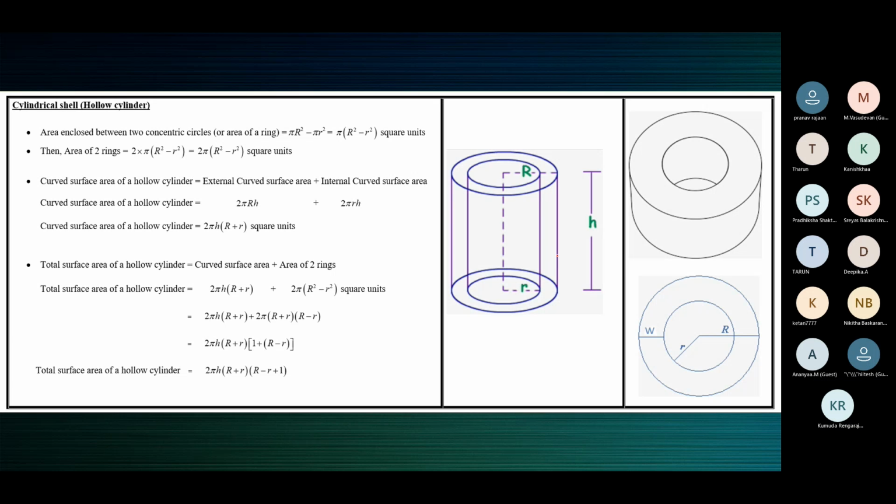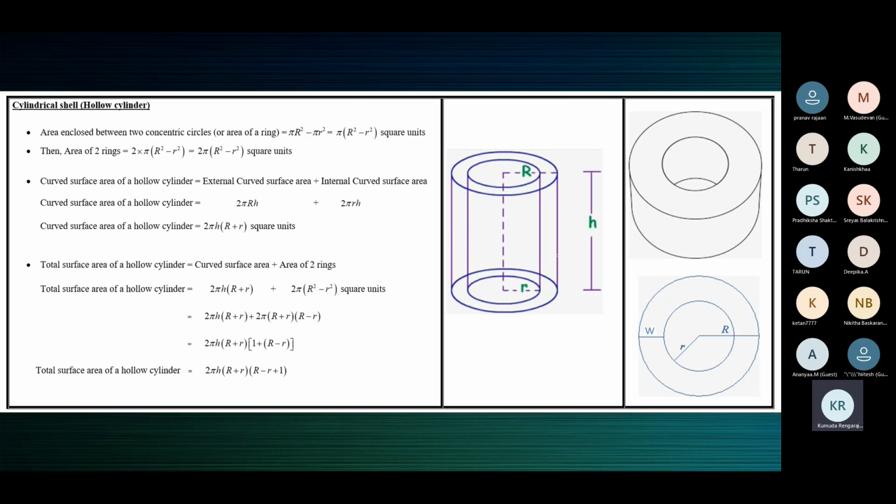Now the cylindrical shell has 2 rings, one on the top, one below. So you'll have to paint 2 rings and 2 curved surfaces, because inside you can see there's a curved surface. Imagine where all you have to paint. There's the inner curved surface area which you have to paint, then the outer curved surface area. Feel it with your finger.